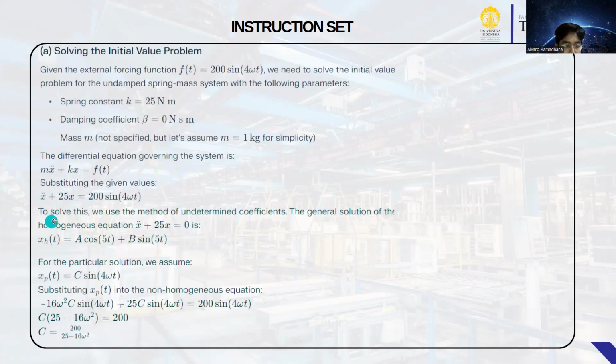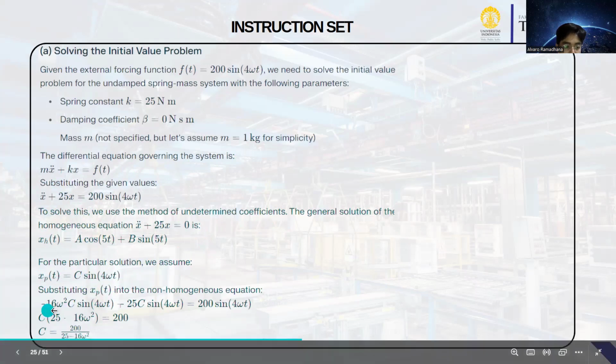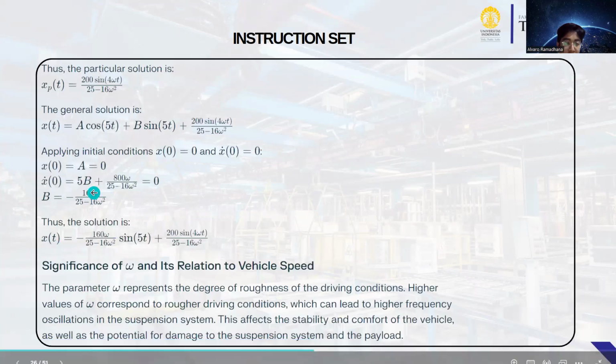Okay, to solve this, use the method of undetermined coefficients. Next, for the particular solution we assume x_p = C sin(4 omega t) and then substitute into the non homogeneous equation, so C = 200 / (25 - 16 omega^2).